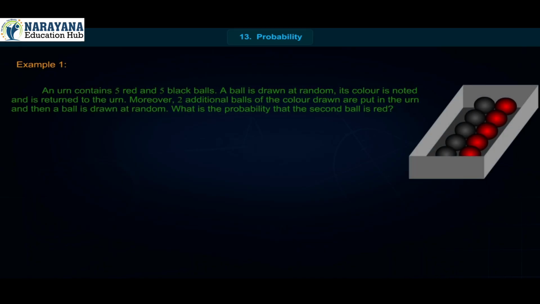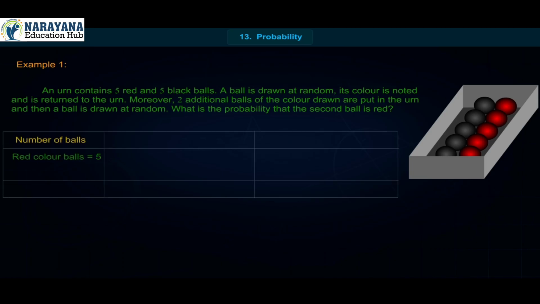Example 1. An urn contains 5 red and 5 black balls. A ball is drawn at random. Its color is noted and it is returned to the urn. Moreover, 2 additional balls of the color drawn are put in the urn and then a ball is drawn at random. What is the probability that the second ball is red?